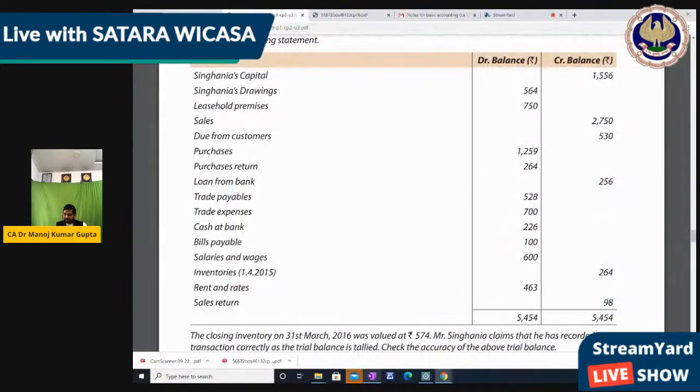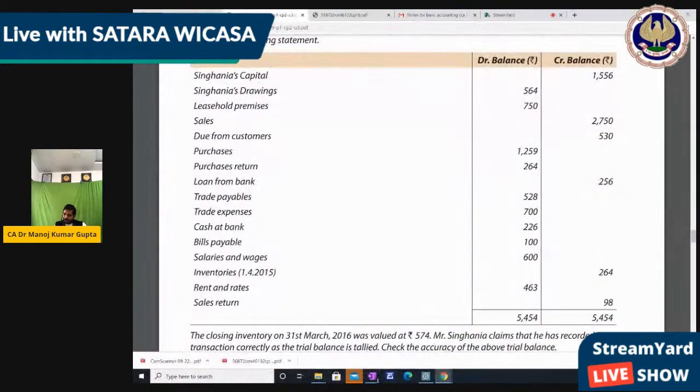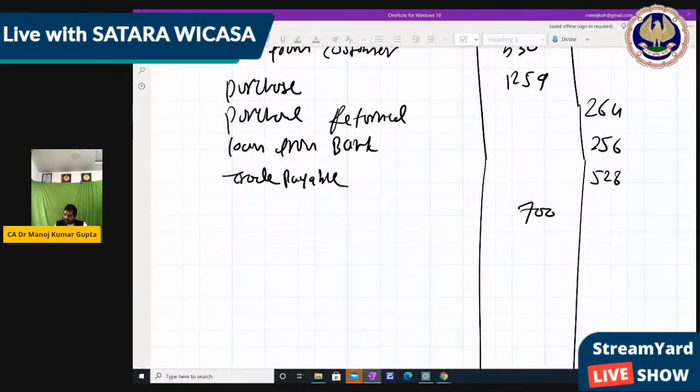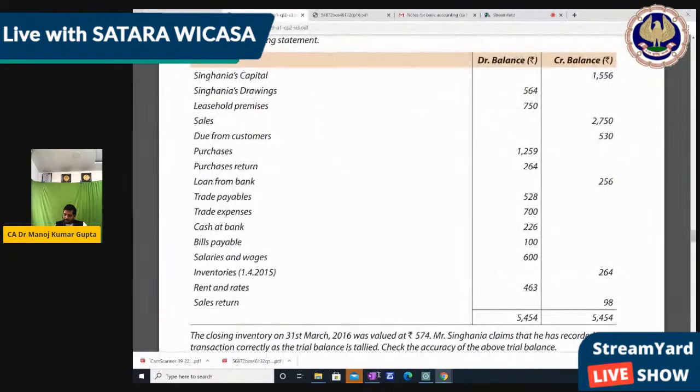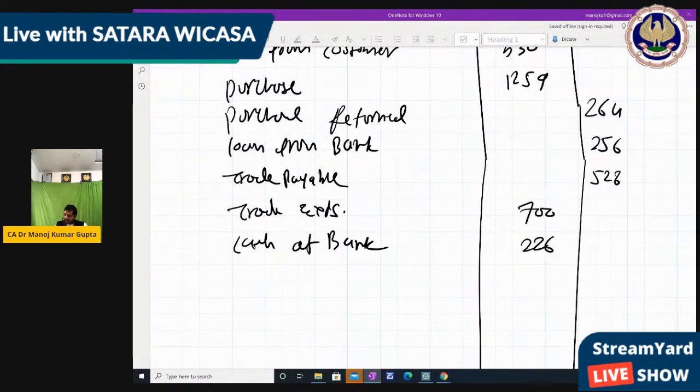Next, trade payable 528. It's wrong. It should be credit side. Trade payable 528. Right? Now trade expenses 700. It's correct. Debit side. Trade expenses. Next, cash at bank 226. It's correct. Cash at bank 226.